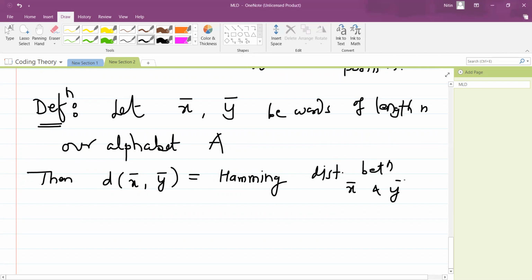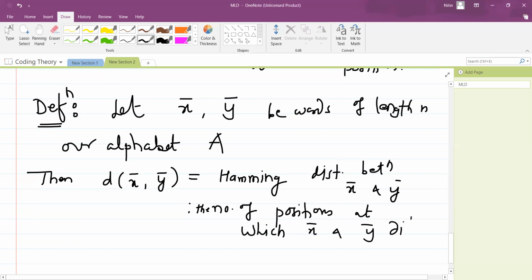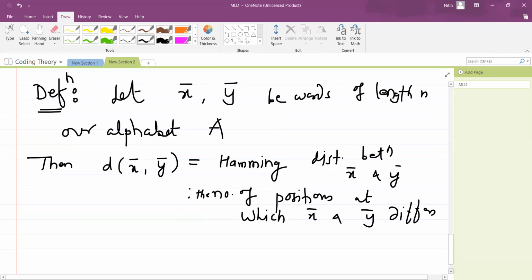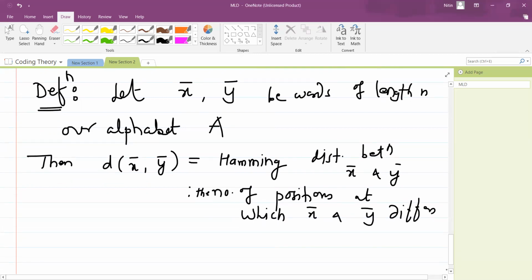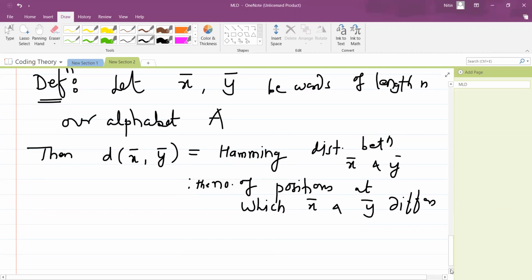See, in your textbook they do not put a bar on top of x and y, but in order to distinguish between scalars and vectors, I am putting bars, so it will be easy for you to distinguish. And they define it to be the number of positions at which x bar and y bar differ. Okay, so that is the meaning of Hamming distance.